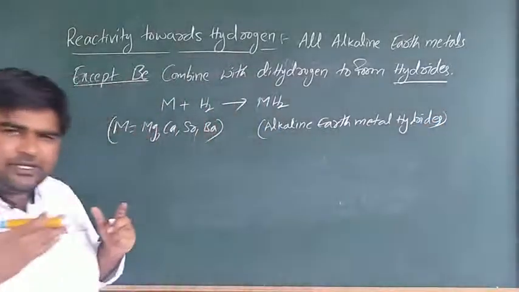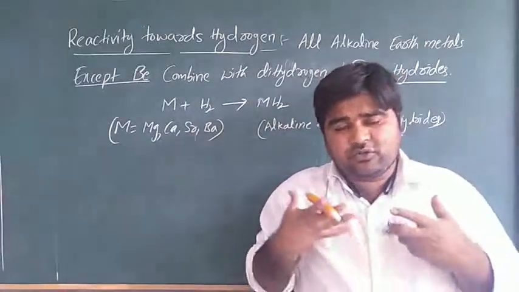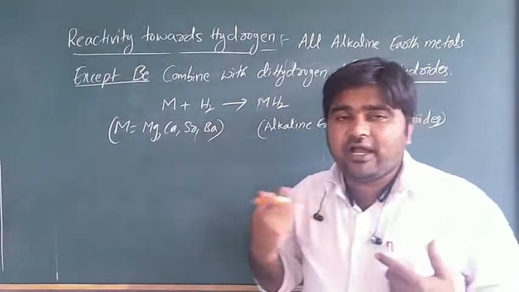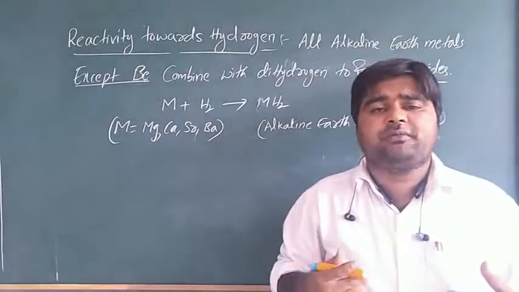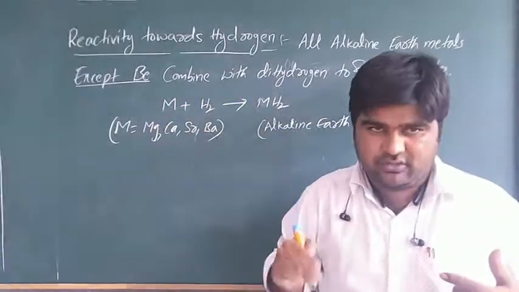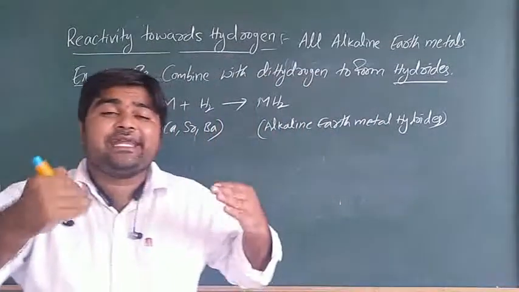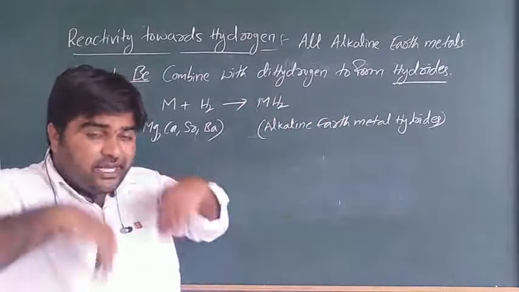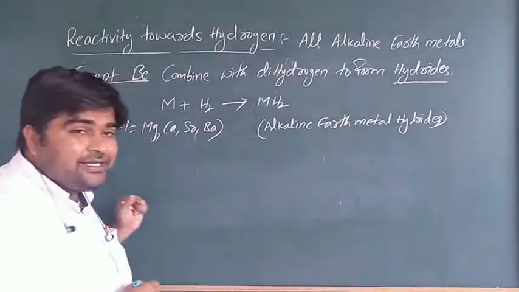So except beryllium. Why? Because beryllium does not react directly with hydrogen. There are many reasons. Because of its small atomic size, it has high hydration enthalpy. It also has a diagonal relationship with aluminum. That's why it does not react with dihydrogen. Except beryllium, the remaining alkaline earth metals directly combine with hydrogen to form hydrides. So then how can we prepare beryllium hydride? How can we prepare beryllium hydride?